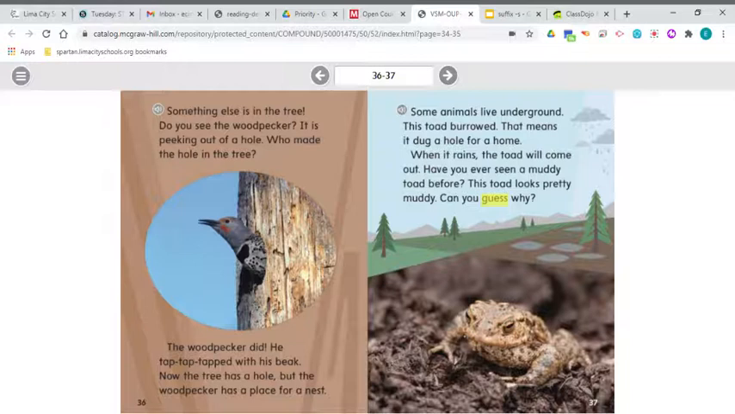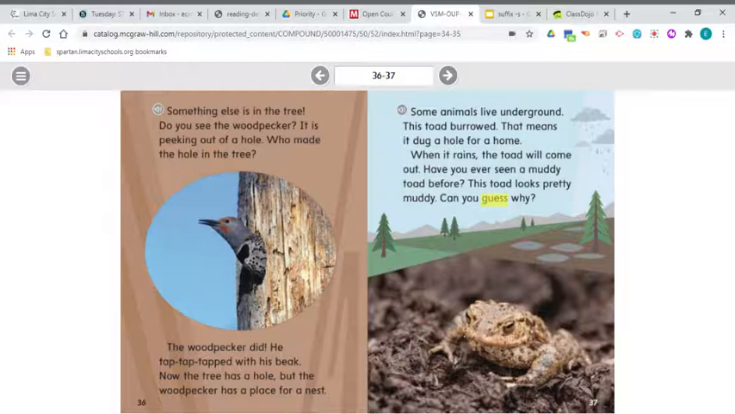All right, this is a good place to talk about cause and effect. As we read about these animal habitats, we can learn about these cause and effect relationships, because what happens when the woodpecker tapped with his beak? The tree got a hole, right? This is the effect. That's what happens. Why does the woodpecker make the hole? Because he needs a place for a nest. That's the cause. He needs a place for a nest, so he taps the tree. That's the cause and effect.